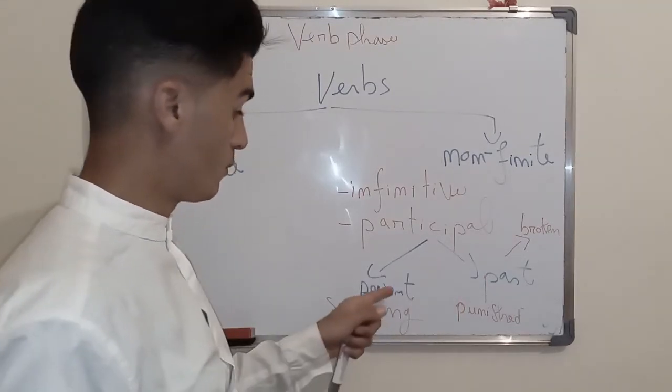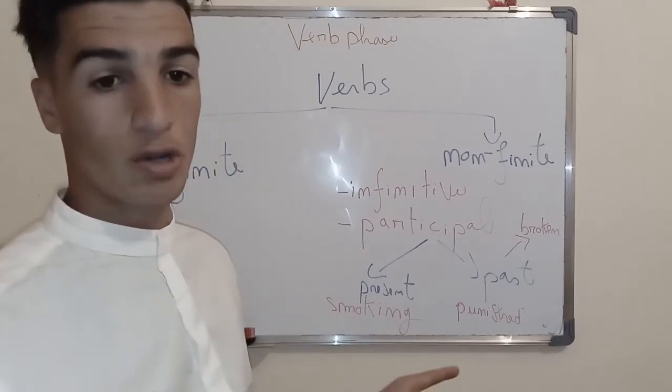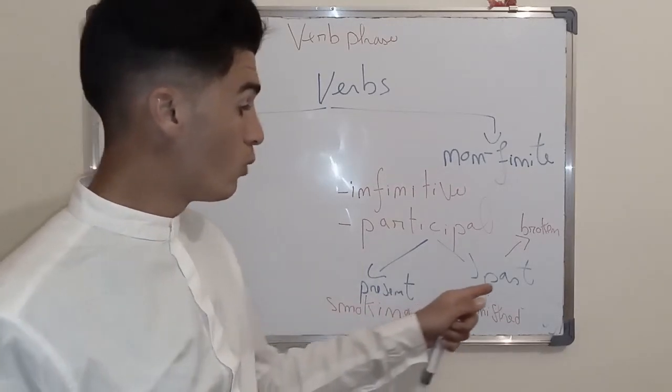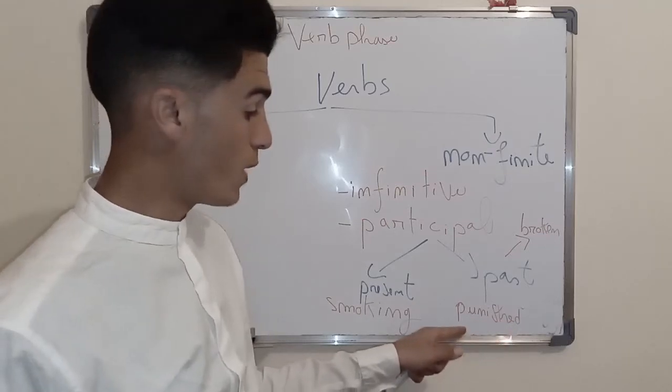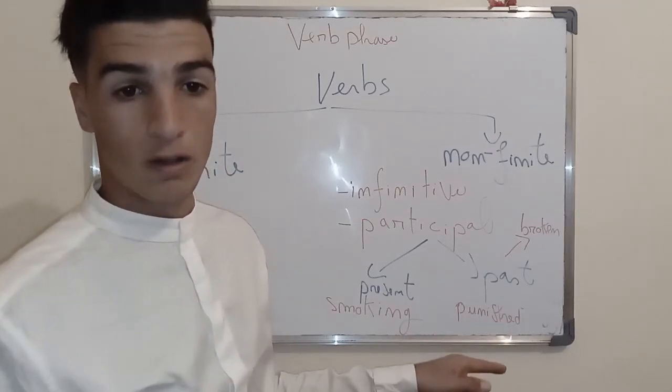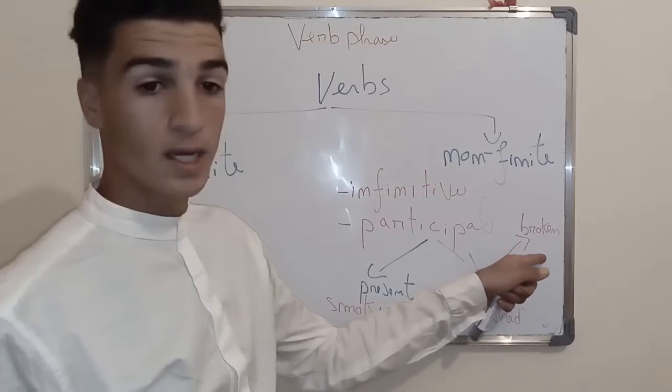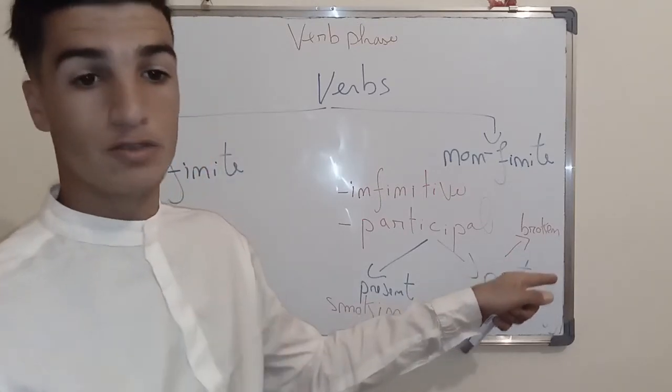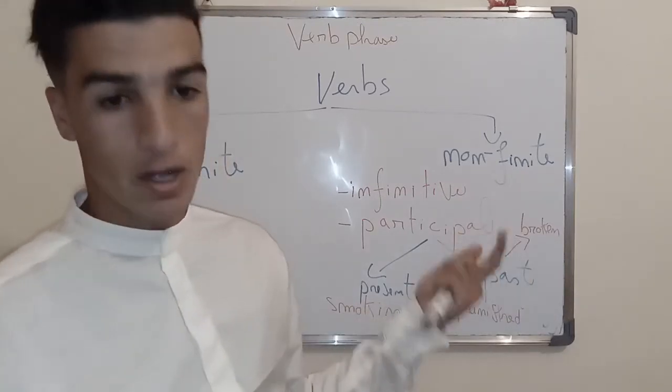Participle when it is present, smoking, drinking, going, running, or past when it ends in ed, for example, punished, finished, solved, determined, broken, stolen, driven, when the verb is irregular.